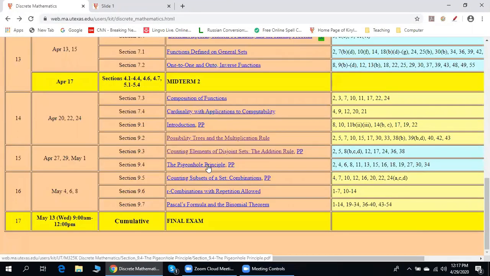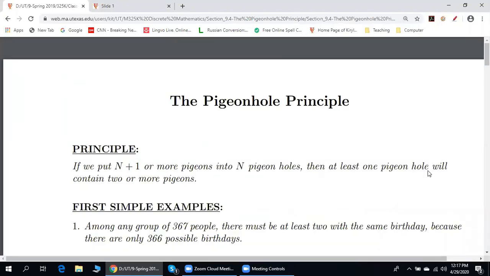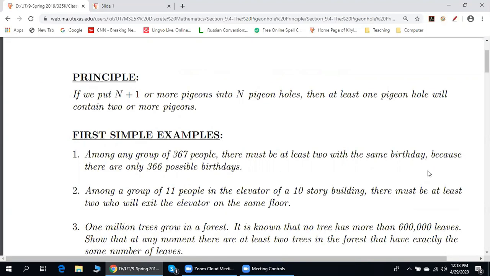Now let us talk about section 9.4, pigeonhole principle. The pigeonhole principle looks very common sense. If we put n plus 1 or more pigeons into n pigeonholes, then at least one pigeonhole will contain 2 or more pigeons. Sounds simple, but actually, very often, applications of this principle are highly non-trivial. We start with simple examples.